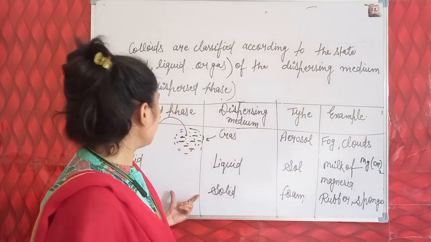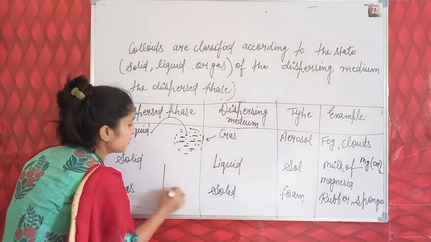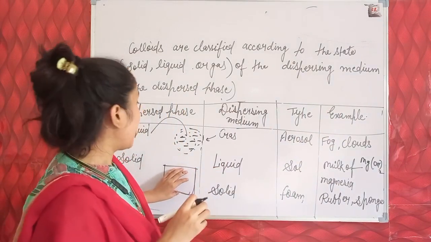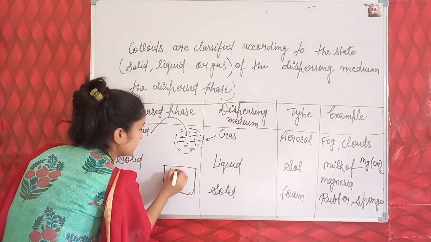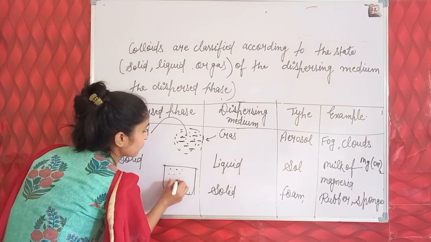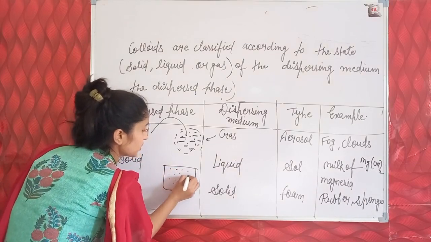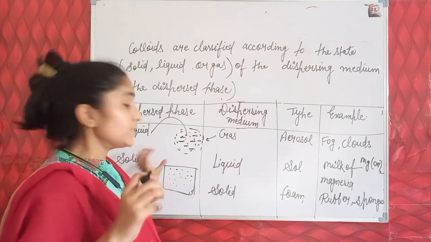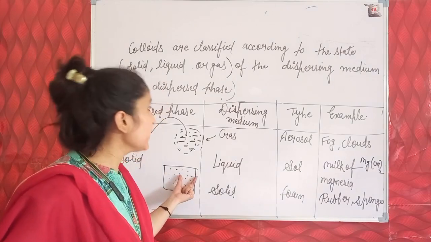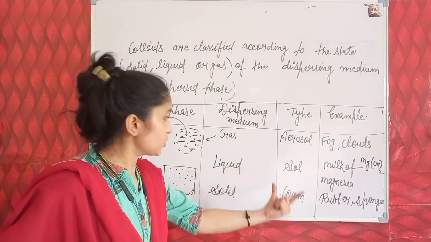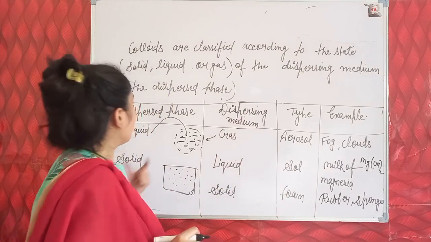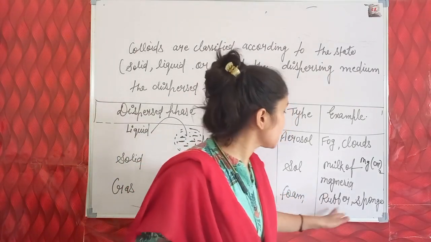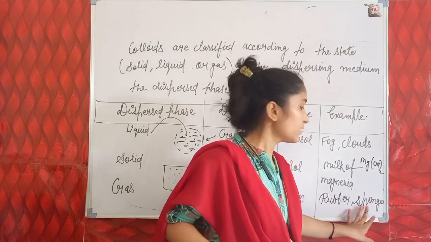In a sponge piece, in the solid particles, gaseous particles are filled between the spaces of the solid particles. So solid is the dispersing medium because gaseous particles are suspended in the solid in a sponge. So we call solid the dispersing medium and gas the dispersed phase in a foam colloidal solution, in which rubber and sponge come.